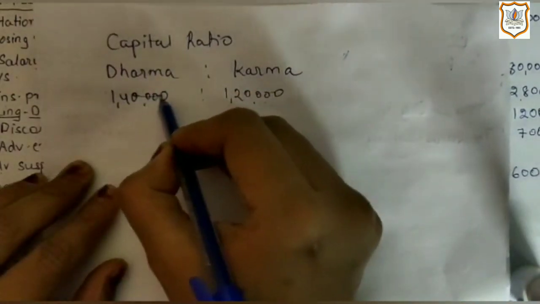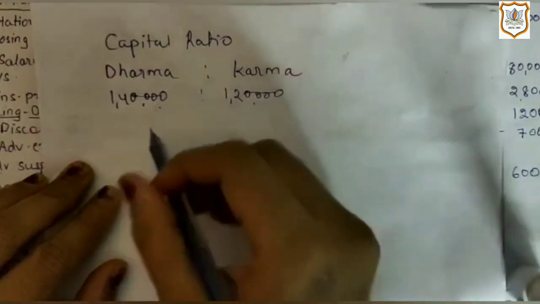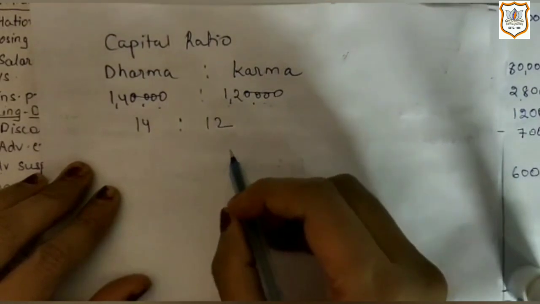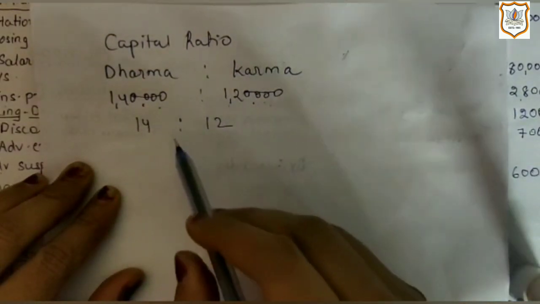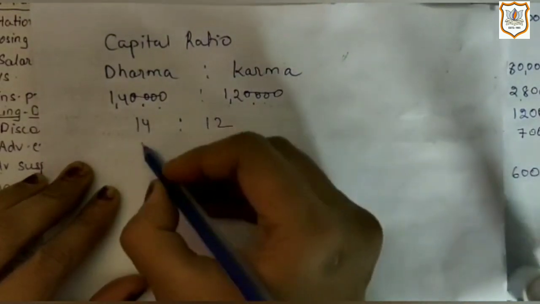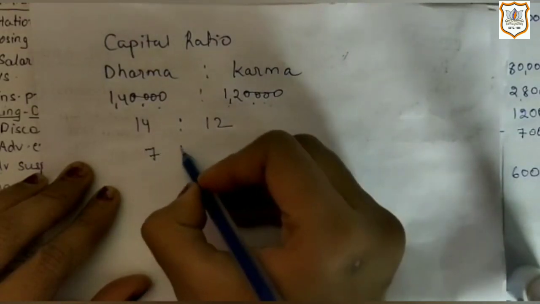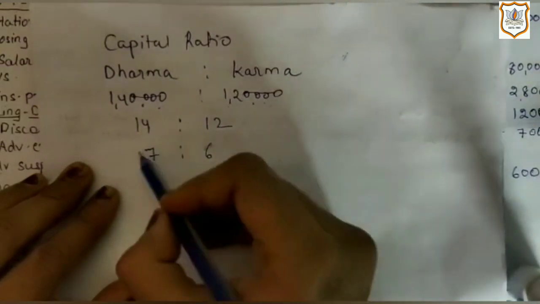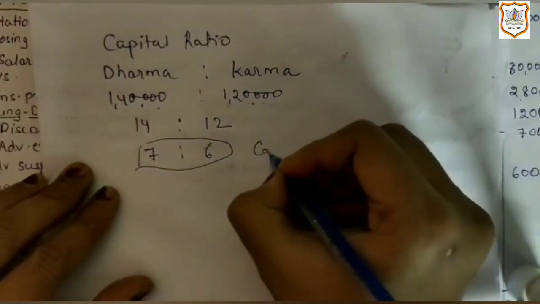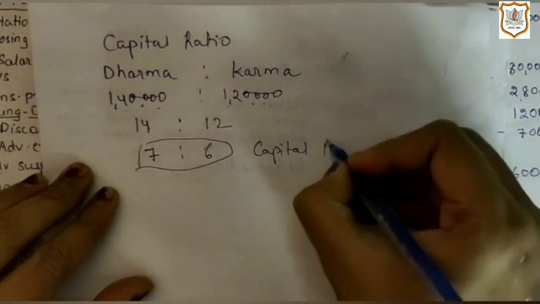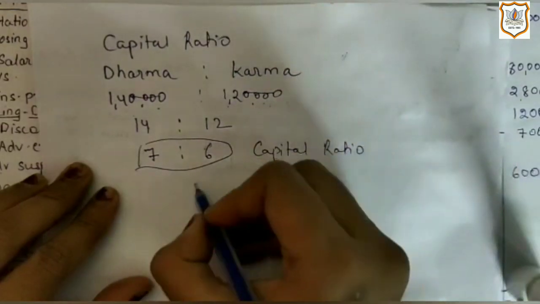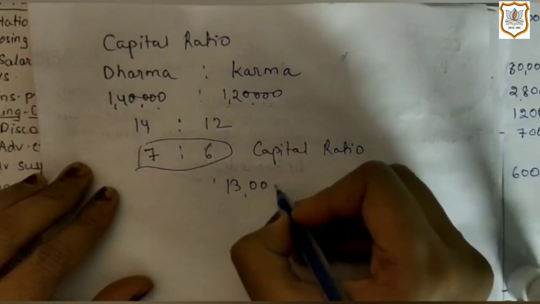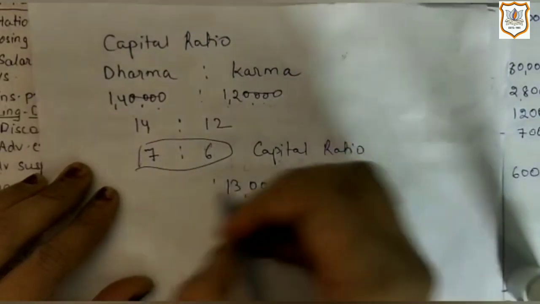So by cancelling common 4 zeros, we will get 14:12. Now cancelling it with common factor 2, we will get 7:6. 2 sevens are 14 and 2 sixes are 12. So this is capital ratio, and divisible loss of 13,000 will be distributed according to this ratio.